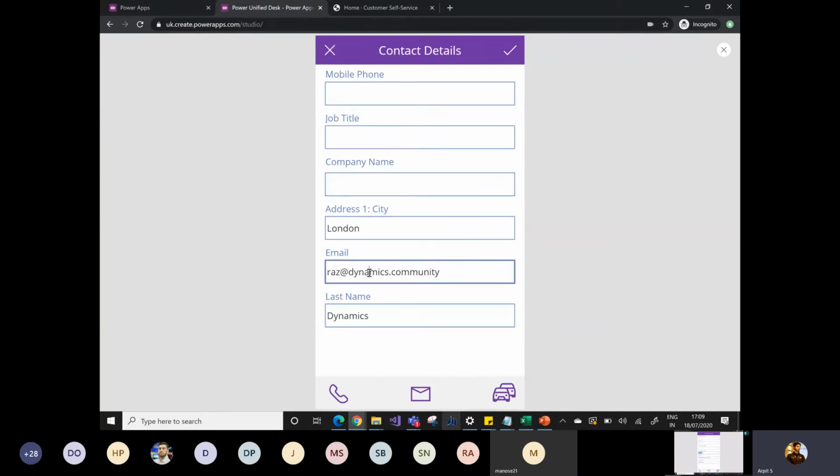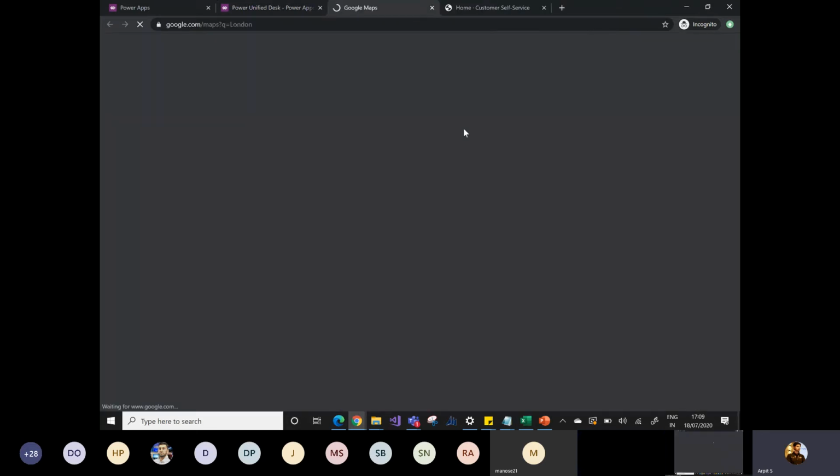So the address is London, the email is this, and the last name is this. If he wants to call the customer directly on his mobile number, he can simply click on this call option. If he wants to send a text message or an email, he can click on this icon. And if Narayan is facing some trouble finding the address, he can simply click on this navigation option in order to open Google Maps or Bing Maps, whatever is configured in your mobile app.